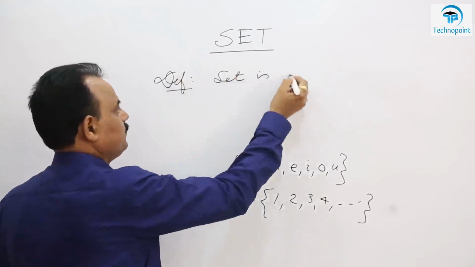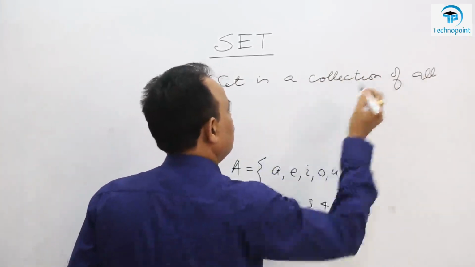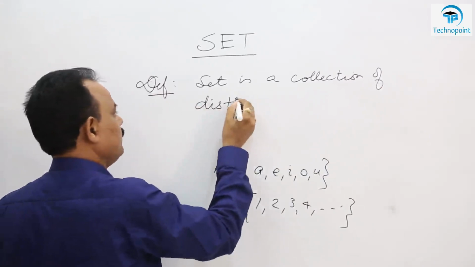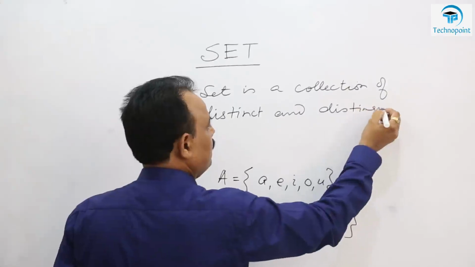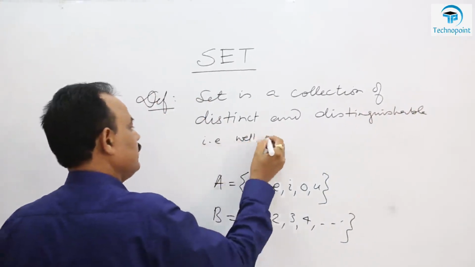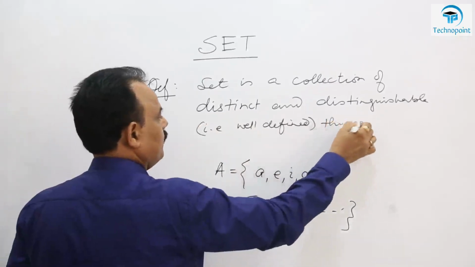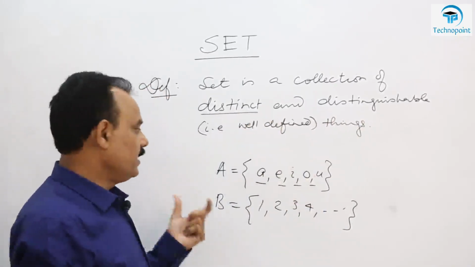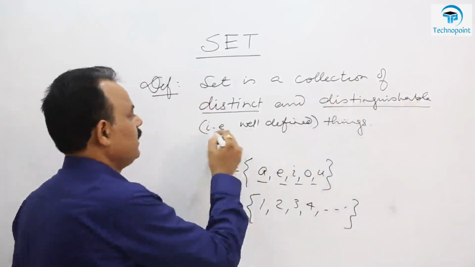Set is a collection of distinct and distinguishable things. That is, well defined things. All elements are distinct. No element is repeated in any set. And distinguishable, that is well defined things.